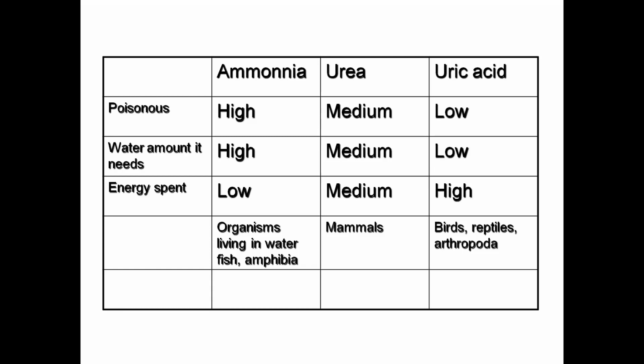Then urea in the mammals, and uric acid in the birds, reptiles, and arthropods, because many of these species were in the deserts, or the birds were flying, so they don't have the advantage of having high water in the surroundings. So they have the strategy of uric acid. They conserve the water and they excrete the nitrogenous waste in the form of uric acid.